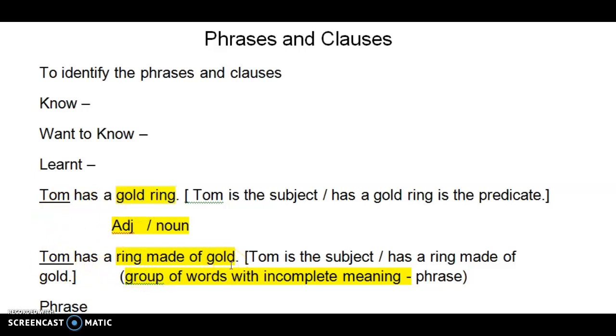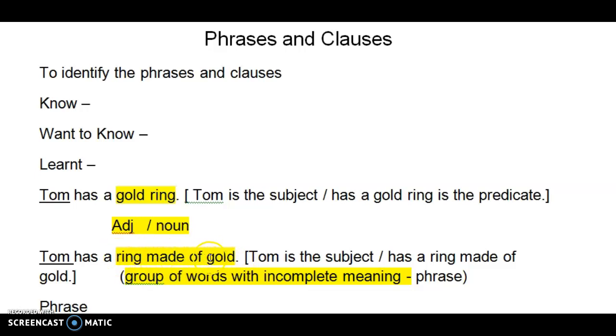Now let us explore this sentence. Tom is the subject, that remains the same. Has a ring made of gold will be the predicate. But if I were to look at it, if Tom has a ring, does that give me a complete idea? Then what are these words, made of gold? It gives us some extra information about the ring.